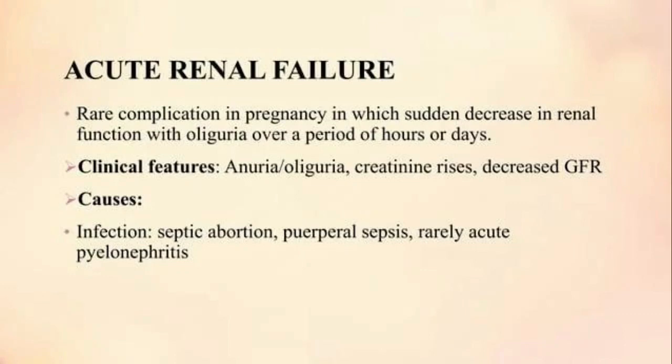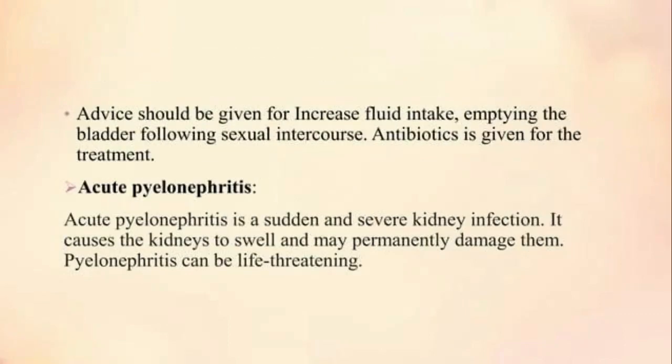Now, what are the causes of acute renal failure? Infection is the most common cause of acute renal failure. It includes septic abortion, puerperal sepsis, and rarely acute pyelonephritis. Advice should be given for increased fluid intake and emptying the bladder following sexual intercourse. Antibiotics are given for the treatment.